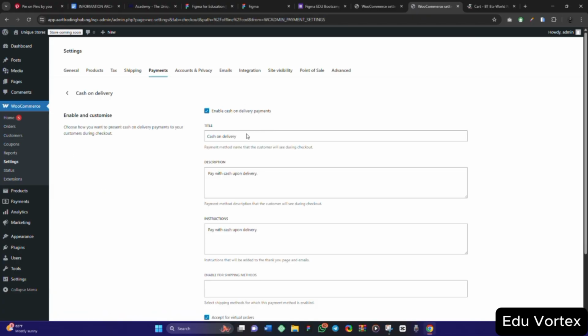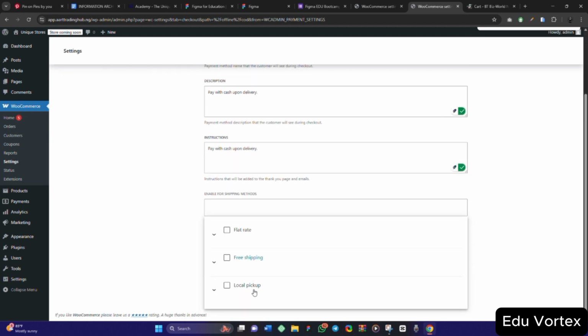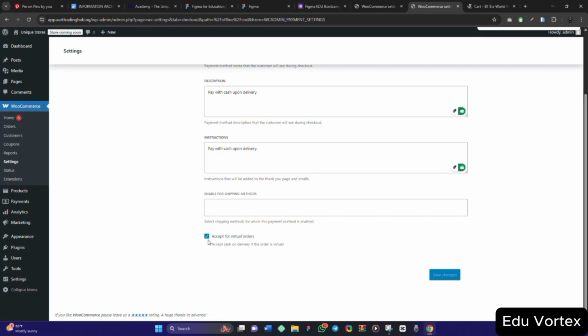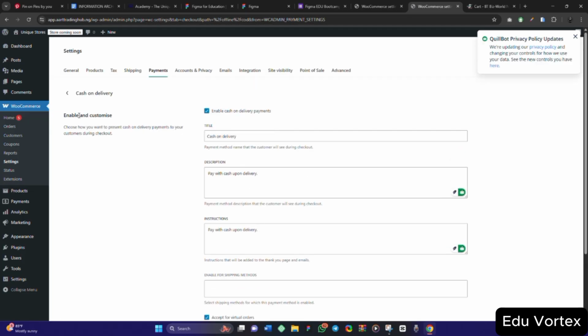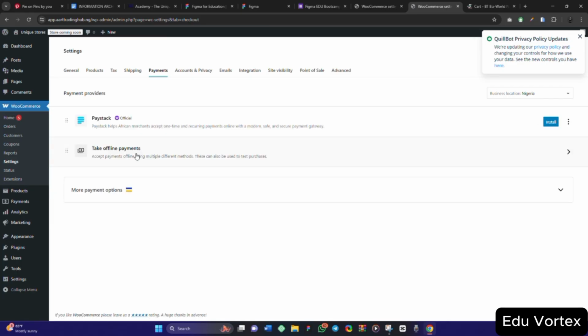Now let's click on this cash on delivery, let's manage it so you can see. Now you can put instructions, enable for shipping method. You can click on it if you want, okay, cash on delivery if you want to charge free shipping or anything that you want to do for it. Accept for virtual orders, of course you want to accept for virtual orders, you set everything that you want to set here. So let's take it back here.